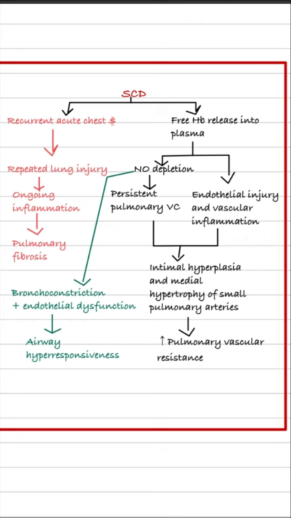which causes pulmonary hypertension. Also, nitric oxide depletion causes bronchoconstriction and endothelial dysfunction, and that leads to airway hyperresponsiveness, known as asthma. Also, sickle cell disease causes what's known as acute chest syndrome, and when it becomes recurrent, this leads to repeated lung injury and ongoing inflammation, and that leads to pulmonary fibrosis.